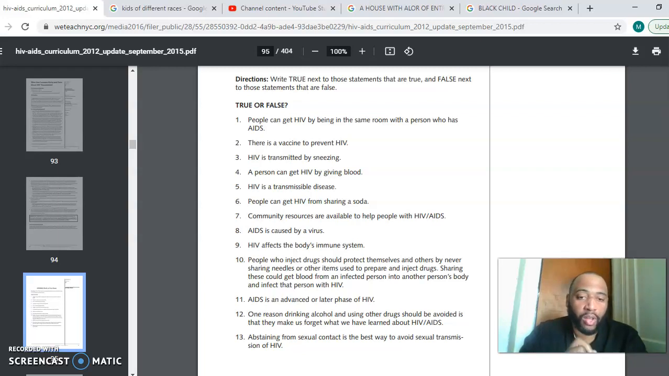True. 12, one reason drinking alcohol and using other drugs should be avoided is that they make us forget what we have learned about HIV and AIDS. True. 13, abstaining from sexual contact is the best way to avoid sexual transmission of HIV. True.